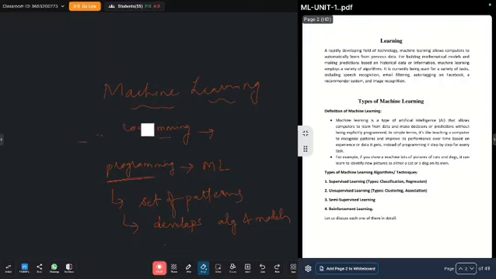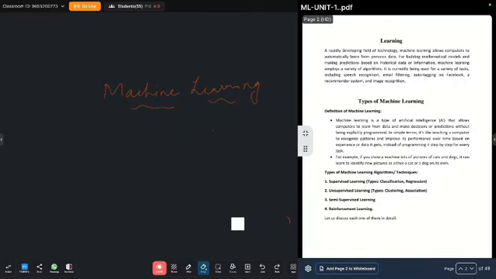What is learning? What is a learning system? What is the purpose of a learning system? Why do we say machine learning is a learning system?